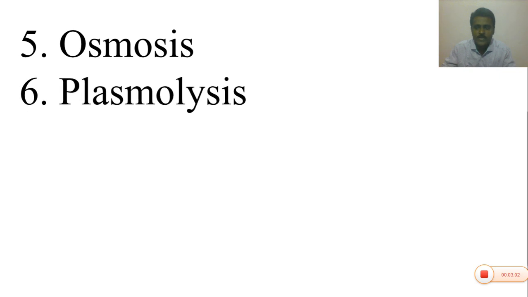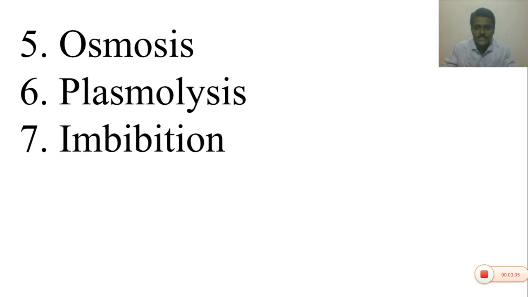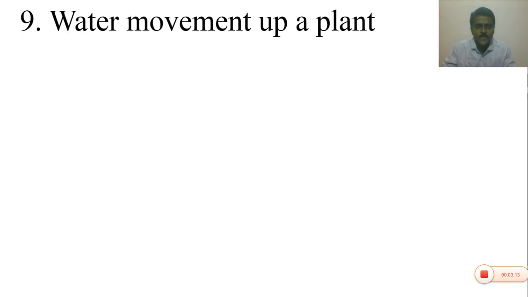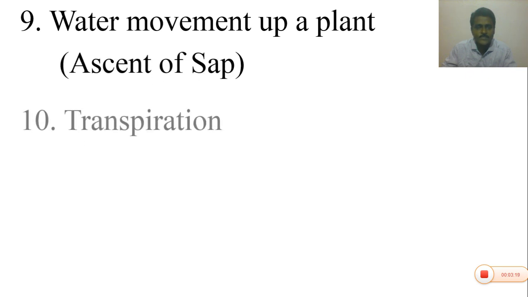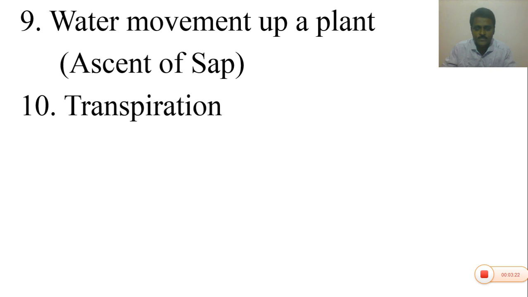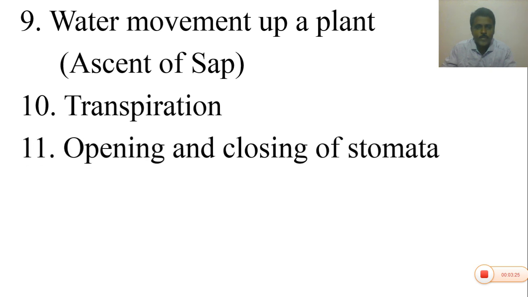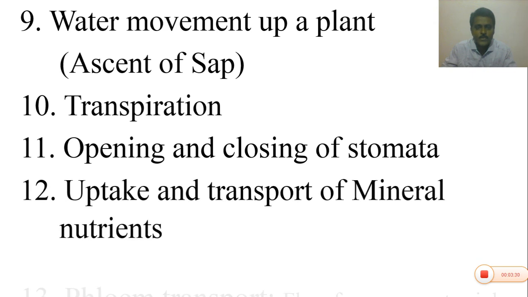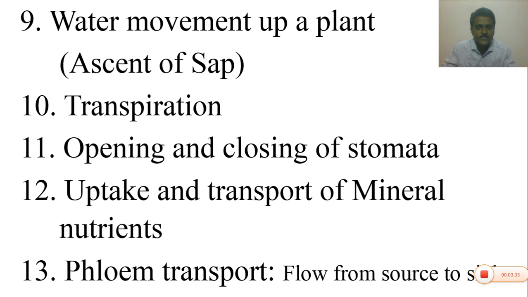Number 6, plasmolysis. Number 7, imbibition. Number 8, long distance transport of water. Number 9, water movement in a plant, that is ascent of sap. Number 10, transpiration. Number 11, opening and closing of stomata. Number 12, uptake and transport of mineral nutrients. And the last one, 13th, phloem transport, that is flow from source to sink.